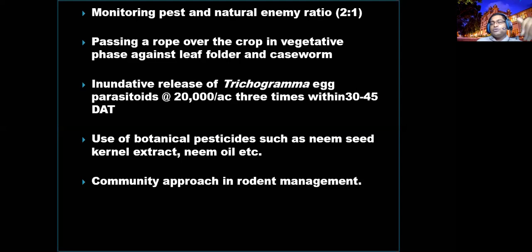Otherwise it is very difficult because they are underground, subterranean vertebrates, right? Also wild animals, deer and elephants, are nowadays a very big problem in many parts of Sri Lanka because you have encroached on their habitats. We have cleared the forest and encroached on it.